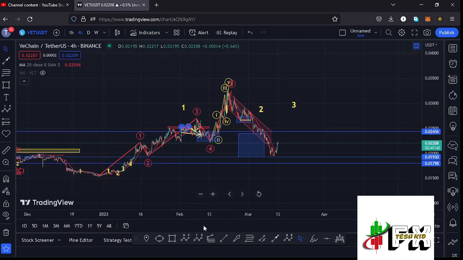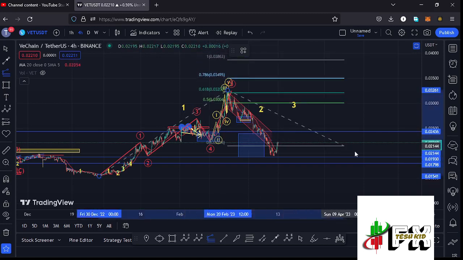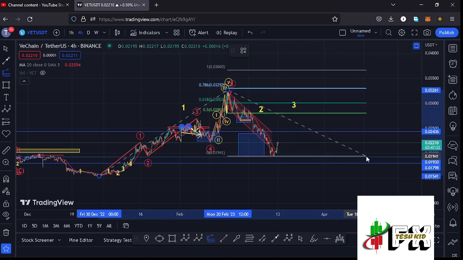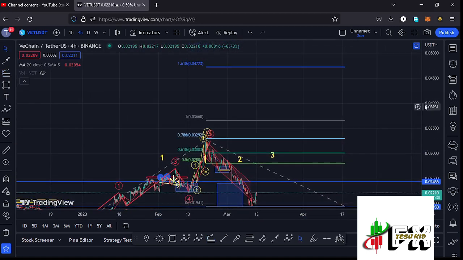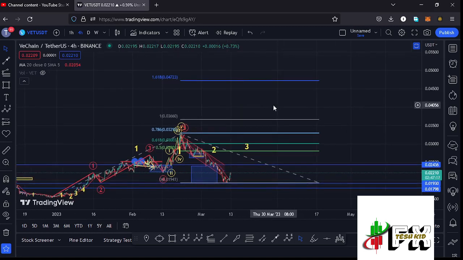larger Elliot wave count 3 by connecting the trend based Fibonacci from the low of the first wave down there to the high of that wave 1, then dragging the fibs to the low of the second wave, and that gives me a minimum target area to the upper side in the formation of that wave 3 at the fib level 1.618, and that is at around the $0.04723 mark, and that is the minimum that I'm expecting that higher Elliot wave count 3 to the upper side